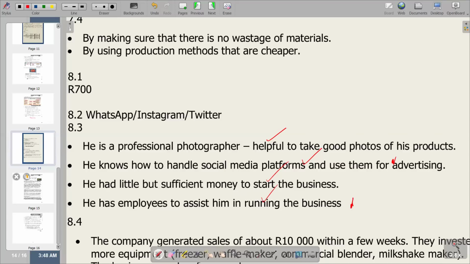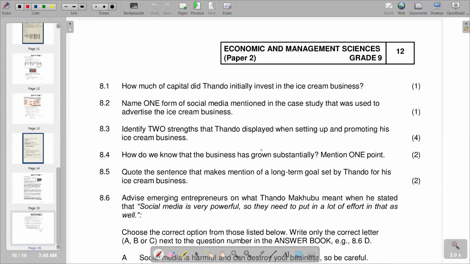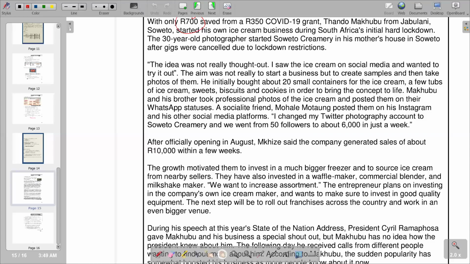So on the next part of the question, which is now 8.4, it means how do we know that the business has grown substantially? Mention 1 point. So obviously, we need to refer back again to see evidence of that. If you come here, you would see that it reads: after the official opening in August, the company generated sales of about 10,000 rands within a few weeks. Within a few weeks, sales of 10,000 rands were generated. So this becomes the evidence that the business has grown.